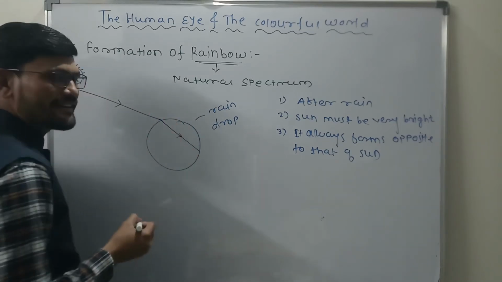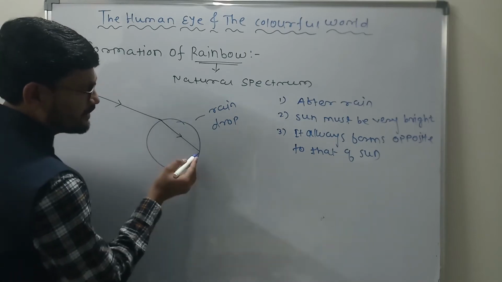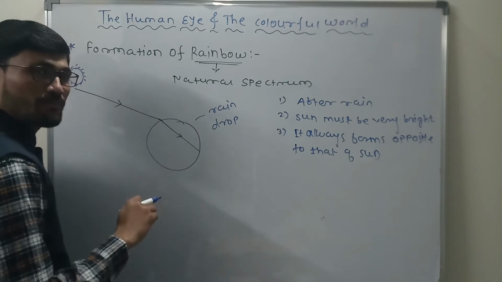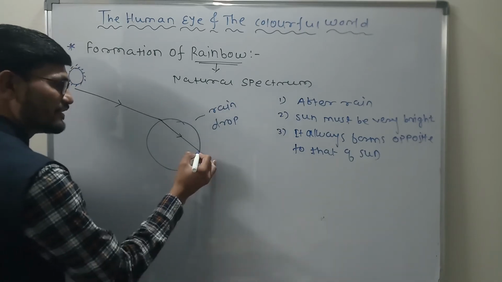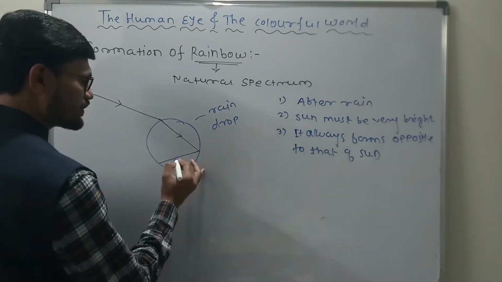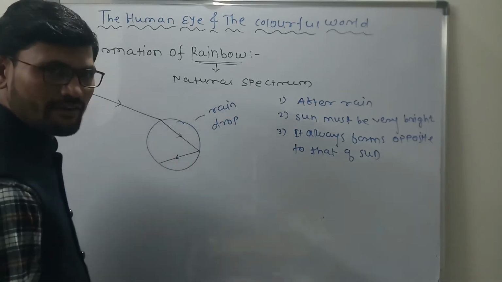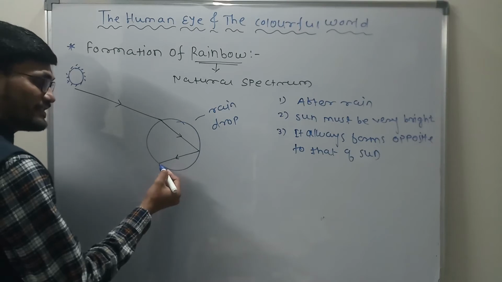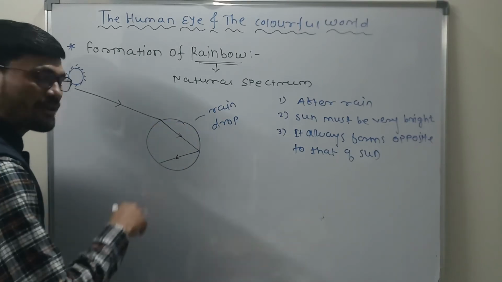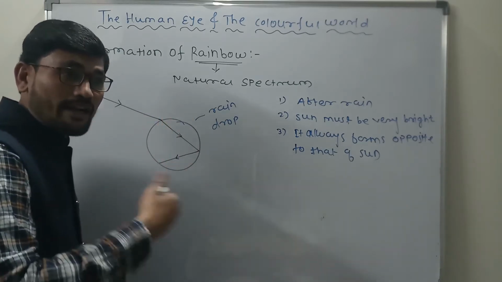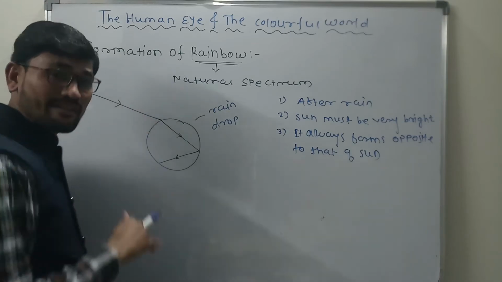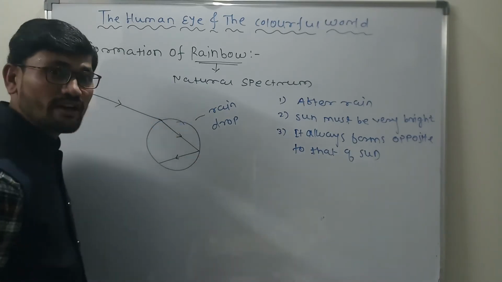As soon as the light gets refracted and collides on the other surface of this raindrop, what will happen now? Exactly, it will get reflected inside the drop itself. Correct? So this is the direction. Now again the light arrives at this surface of the raindrop. The light will try to come out of the raindrop and travel again into the air medium.